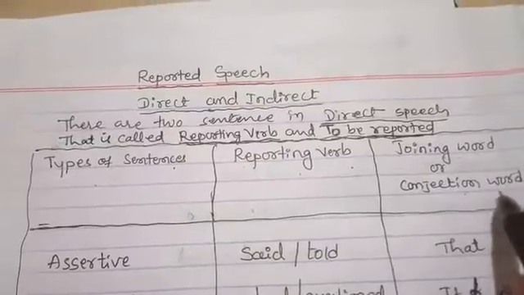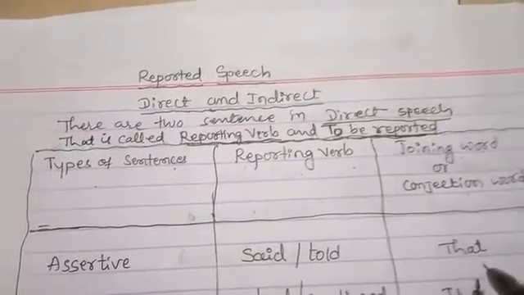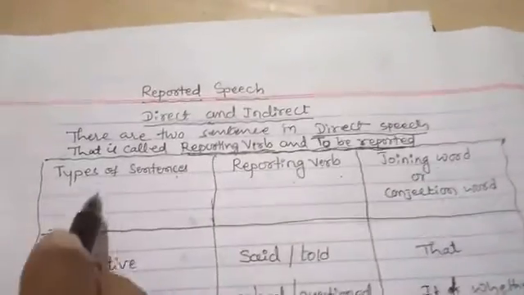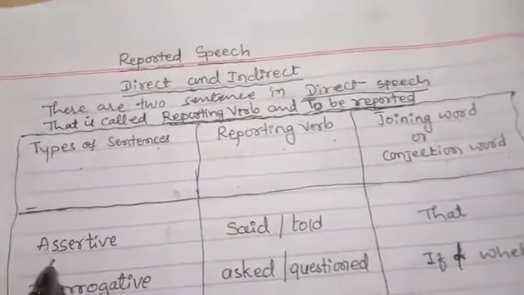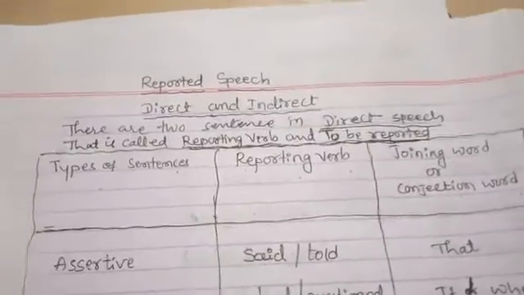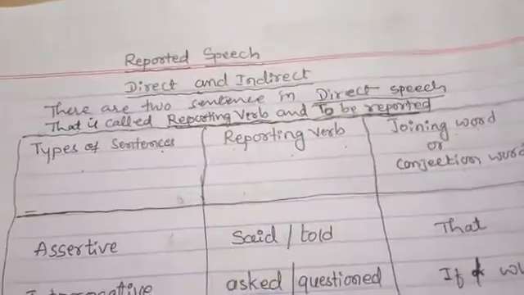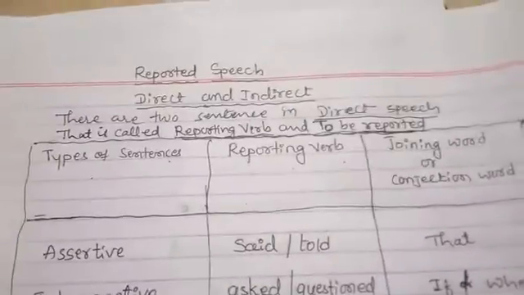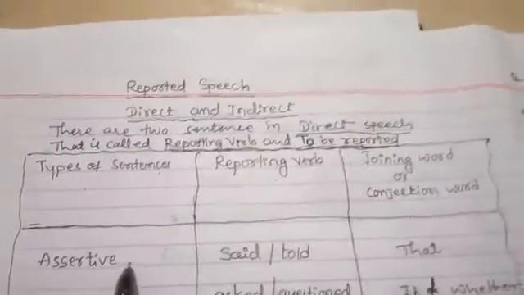Which conjunction will come, that I have given here. See, in types of sentences, first one is assertive sentence. Assertive sentence means a simple sentence. There is no order, imperative, exclamative, nothing like that. A simple sentence is called an assertive sentence.